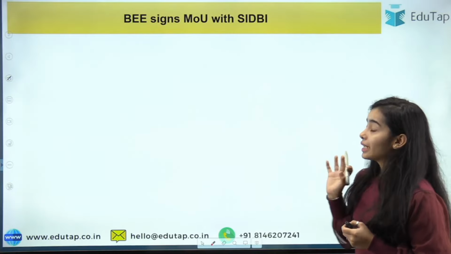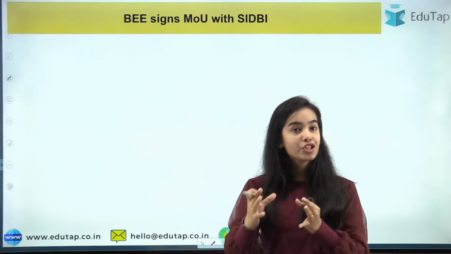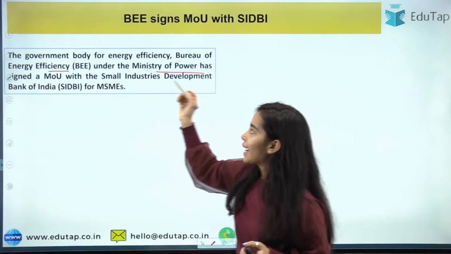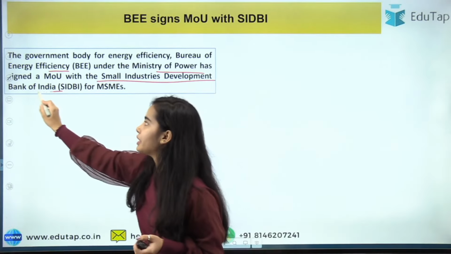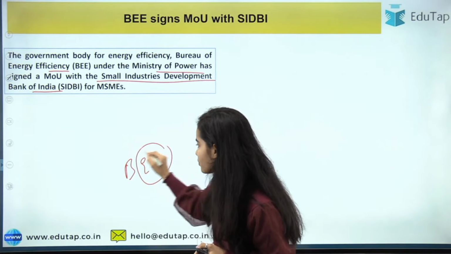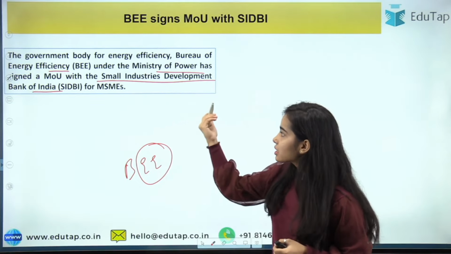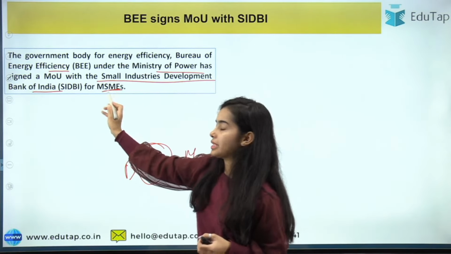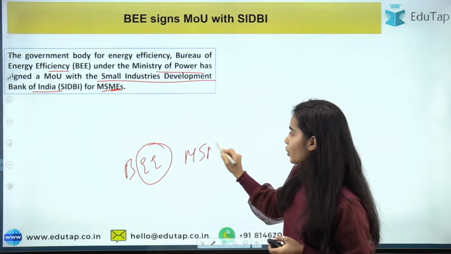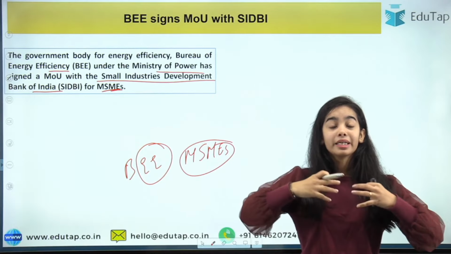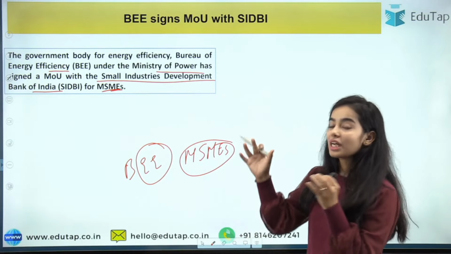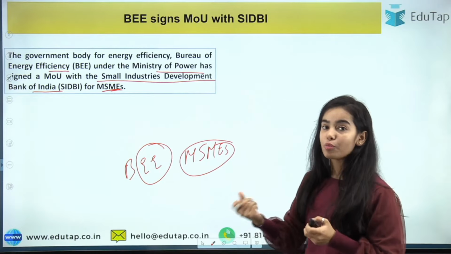Now the MOU has been signed between the Bureau of Energy Efficiency and the SIDBI. The Bureau of Energy Efficiency is under the Ministry of Power, and the SIDBI is the Small Industries Development Bank of India. So they both have combined together. The Bureau of Energy Efficiency means we are going to talk about energy efficiency, and SIDBI works for MSMEs, that is the micro, small and medium enterprises. So we are also going to talk about the MSMEs. So the aim of the MOU is bringing energy efficiency among the MSMEs. They both have signed the MOU in November only.